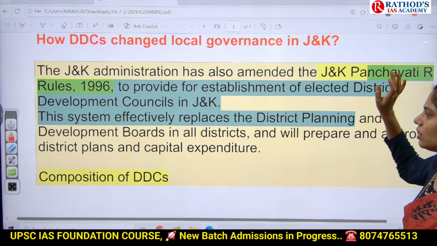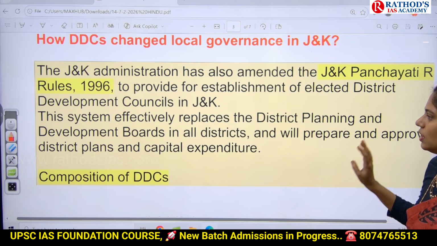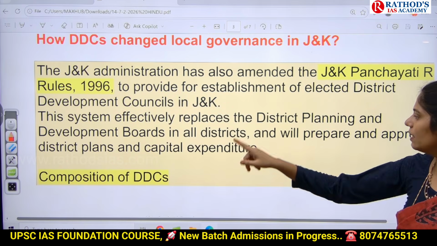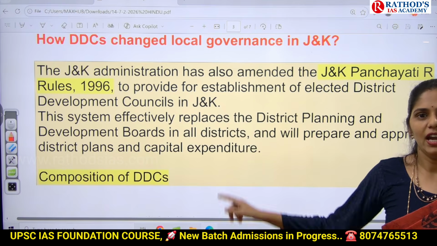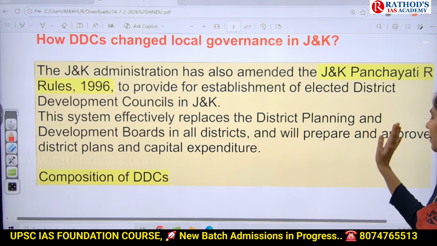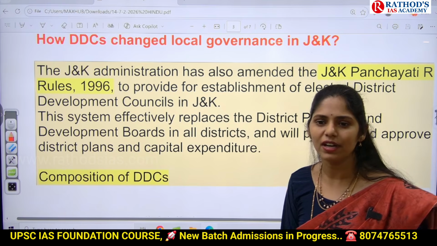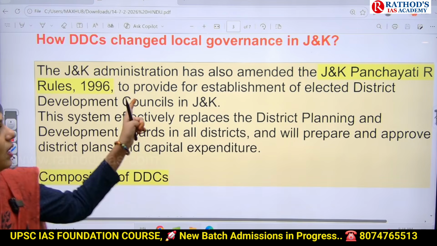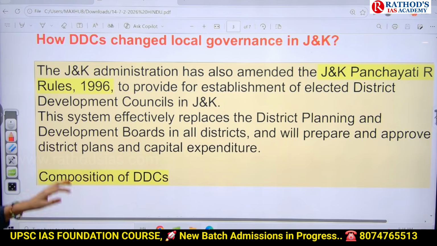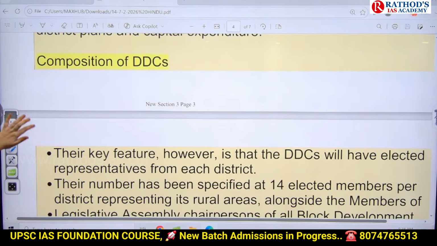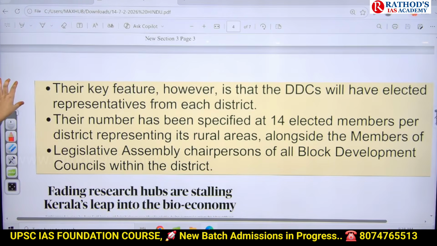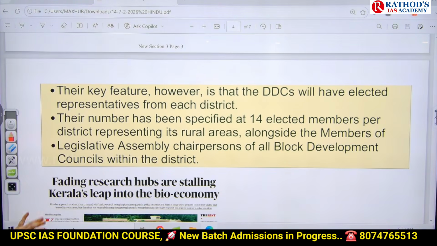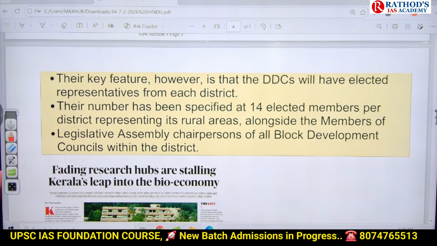And what does this district development council do? Earlier we had district development boards in all districts, which focused on preparing and approving district level developmental plans. Now those boards have been replaced with these councils. If you see the composition of this council, they will have elected representatives from each district, and the number has been specified at 14 elected members in one council.